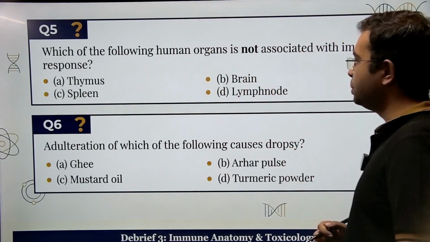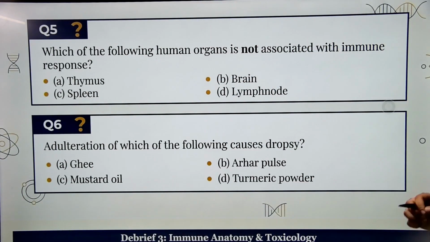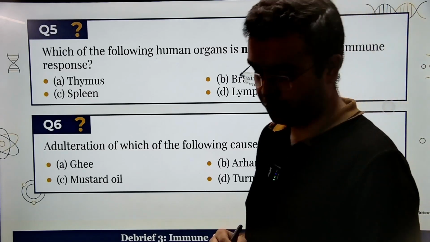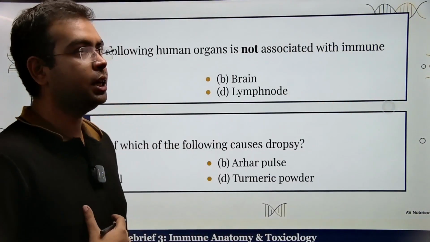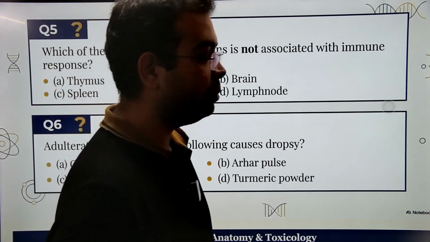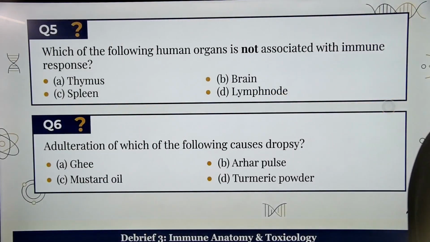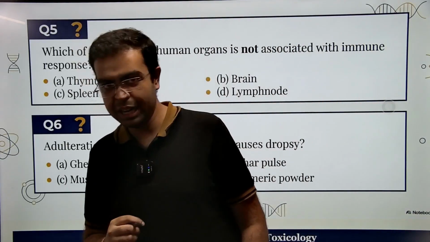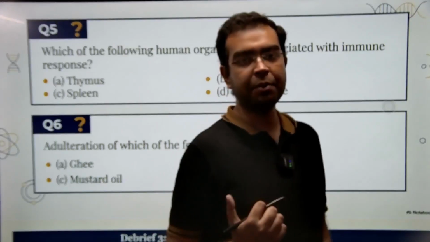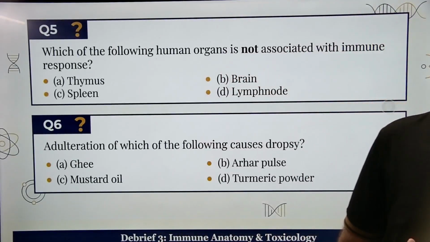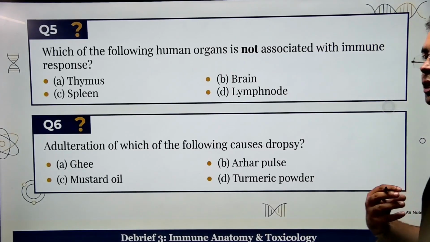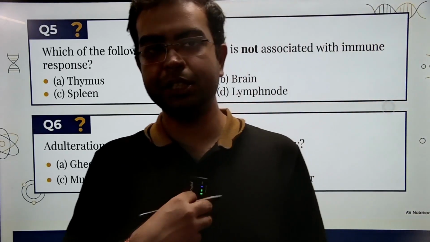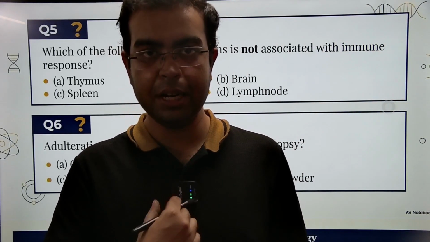Which one of the following human organs is not associated with the immune response? कि हमारे बॉडी का जो इम्यूनिटी है, हमारा जो इम्यून सिस्टम है, इसमें से कौन सा ऑर्गन इम्यून सिस्टम के साथ रिलेटेड नहीं है? ऑल राइट, ऑप्शन ए, थाइमस. See, thymus is a gland that is present somewhere in the middle of our chest, right behind the sternum, right behind this bone.